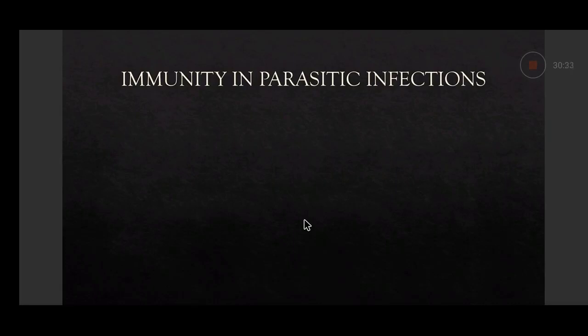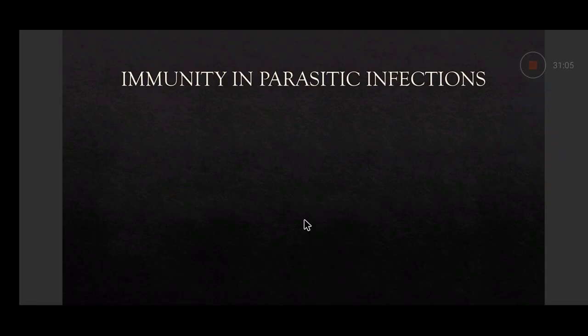In antibody-mediated immunity, IgM, IgG, IgE; IgE is important because in most parasitic infections, IgE is also raised. The first antibody, as in any infection, will be IgM, and later on it is taken over by IgG. In helminthic infection mainly and ectoparasites, IgE is raised.